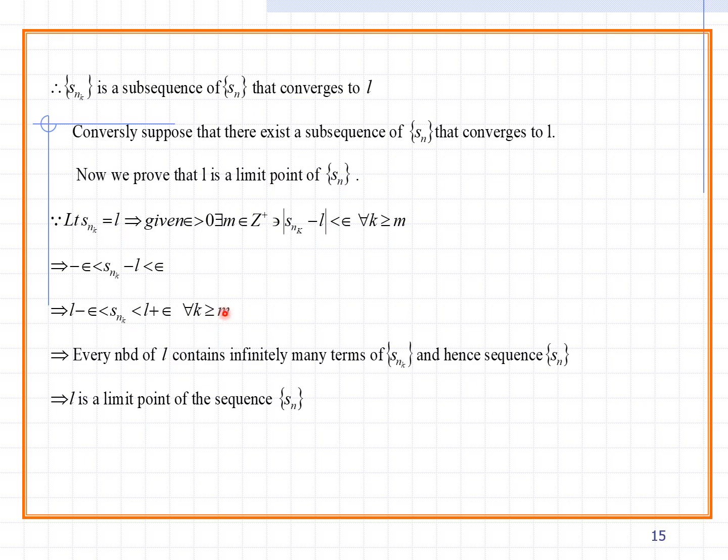So m is related to the subsequence, and k exists in between. So every neighborhood of L contains infinitely many terms of Sn_k and hence of the sequence Sn. So this implies L is a limit point of the sequence Sn. In this theorem, L is the limit point of the sequence Sn, and at the same time the subsequence also has infinitely many terms in that sequence.